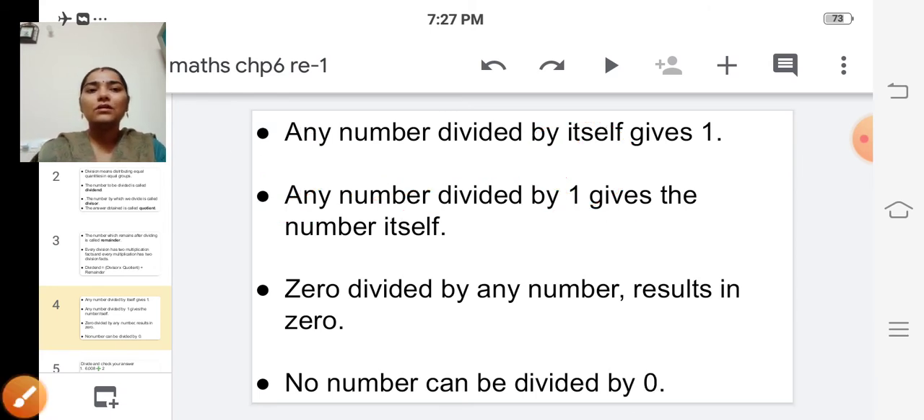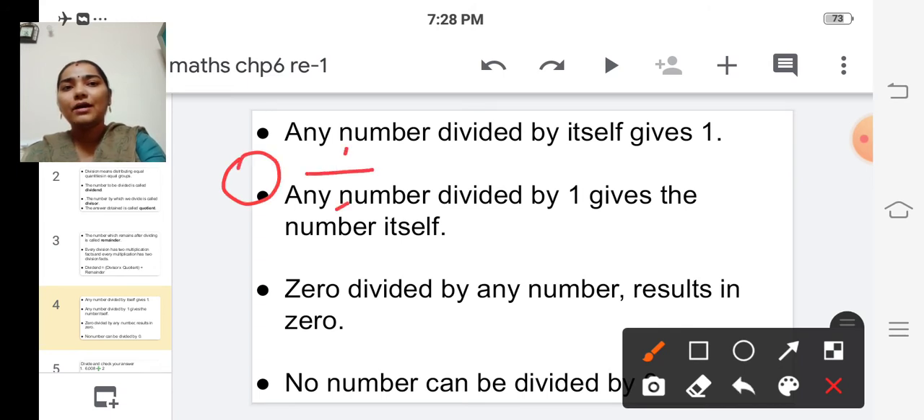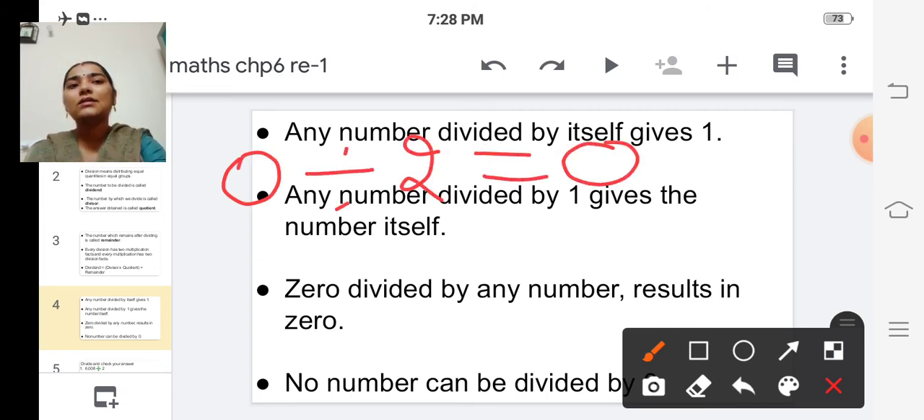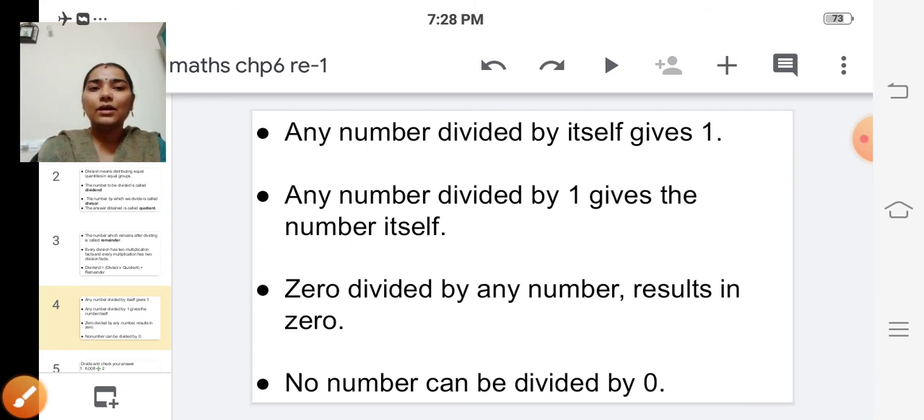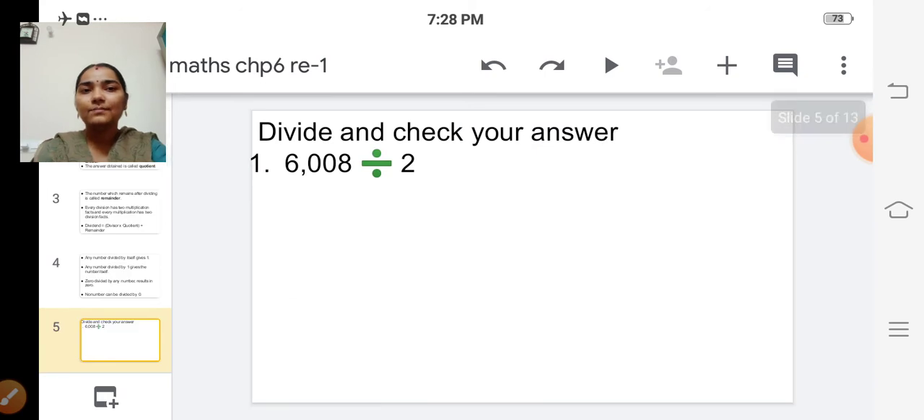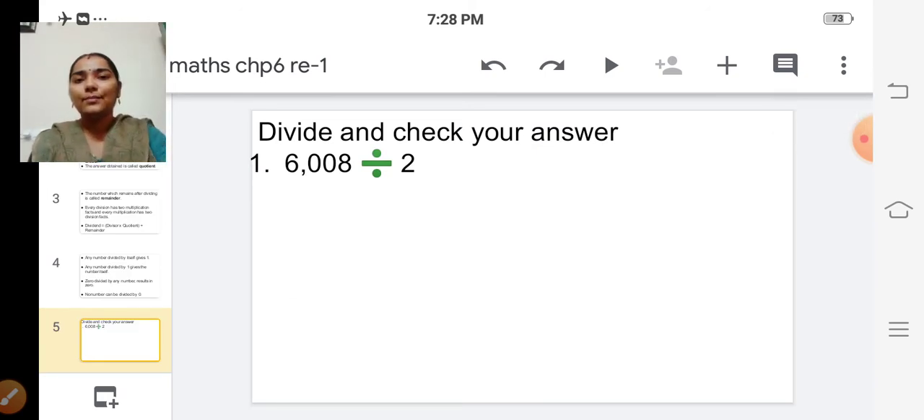So 0 divided by any number results in 0. And no number can be divided by 0. That is, we cannot do 2 divided by 0. It is not possible. So these are the multiplication and division facts. Okay, now let's do the problems.